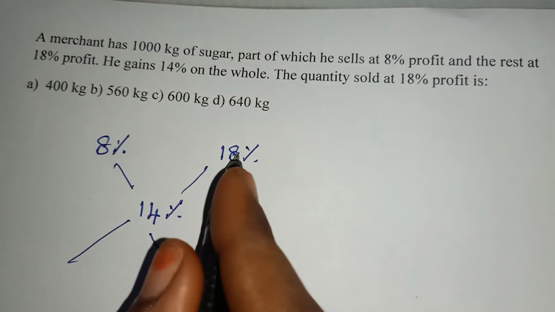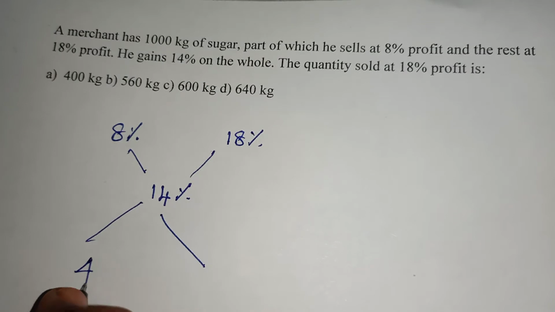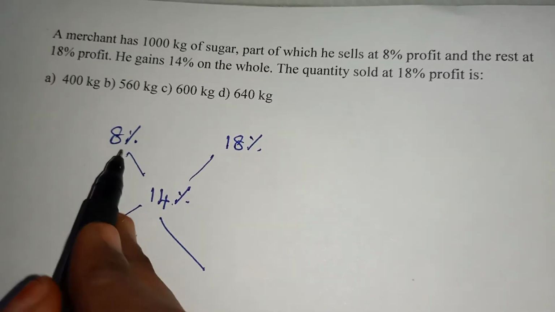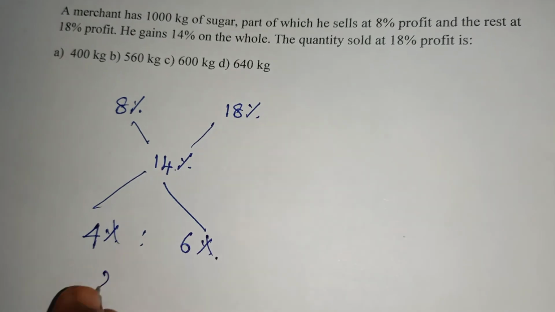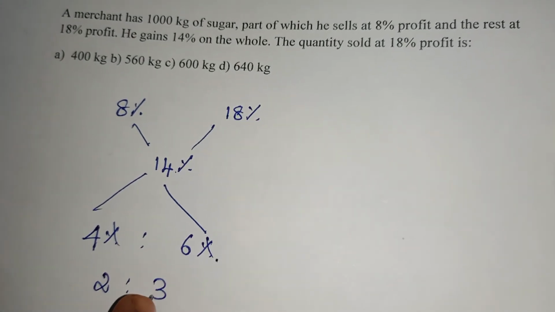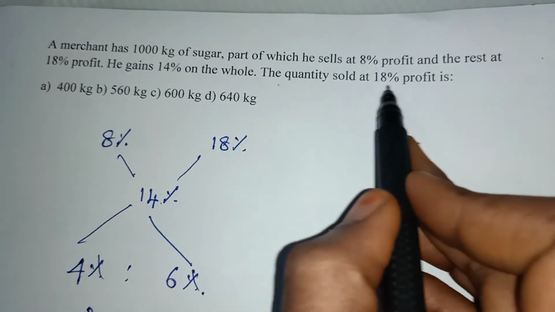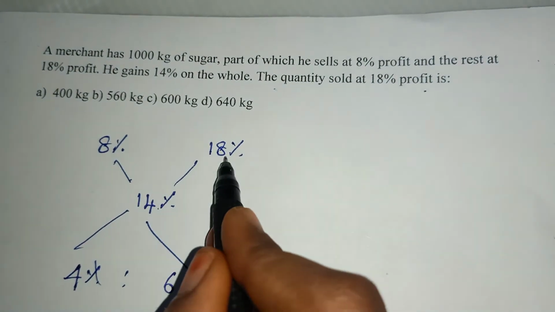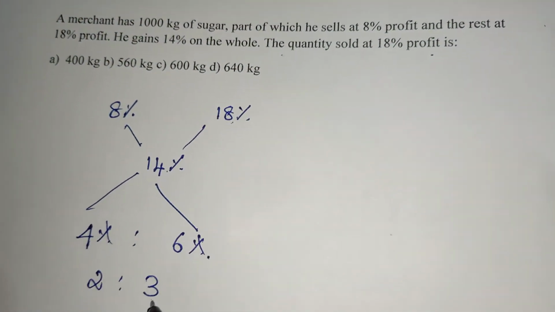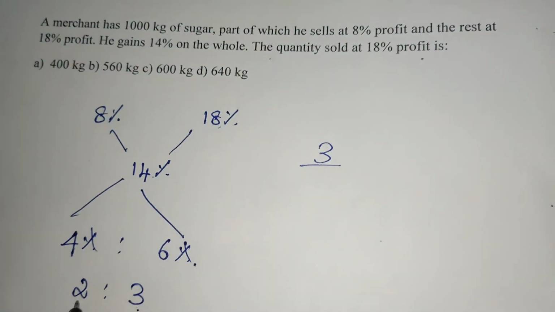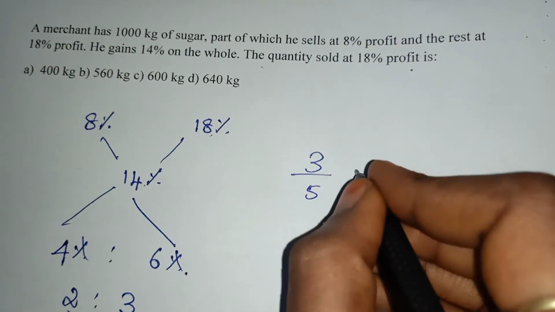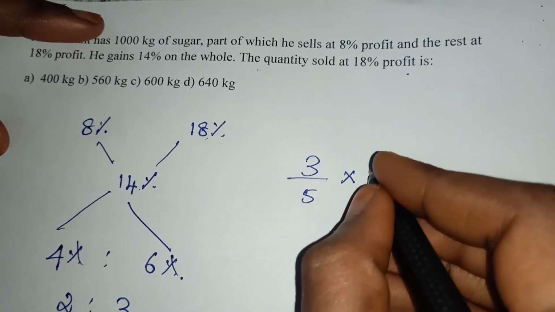So 18 minus 14 will give us 4%. 14 minus 8 will give us 6%. So percentage and percentage will get cancelled. The ratio will be 2:3. My question is the quantity sold at 18% profit, so we have to find the 3 parts. 3 parts out of the total, which is 2 plus 3, 5 parts, in 1000 kilogram sugar.